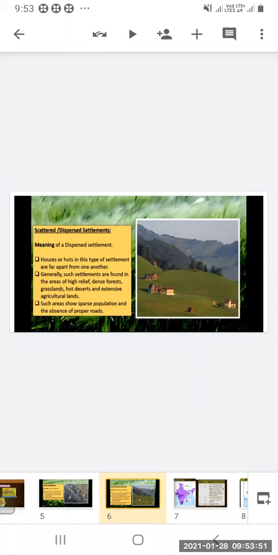So these types of settlements are seen where the mountainous region is there, dense forest is there, then the grasslands are there, hot deserts are there, and extensive agricultural land, which means most of the land is used for agriculture. So each one of the farmers who are practicing agriculture, mostly they build the house in the farm only. Then the other person builds the house in their own farm. So this type of settlement is found there also.